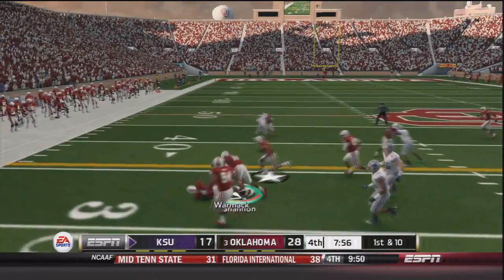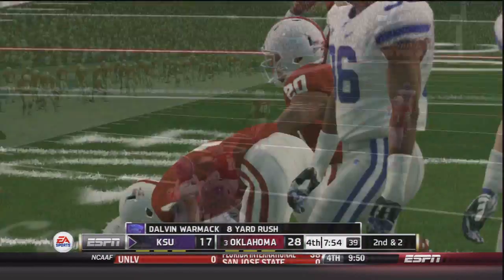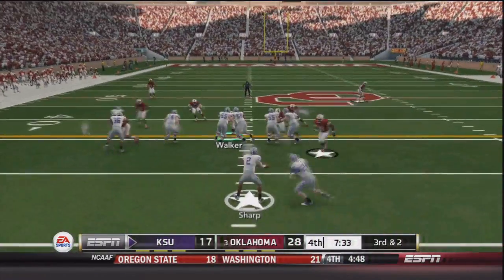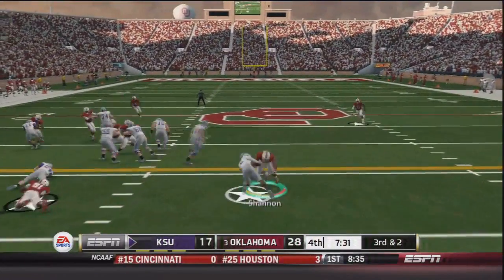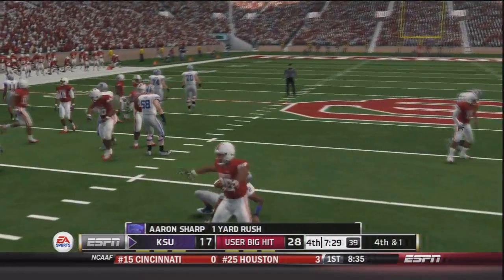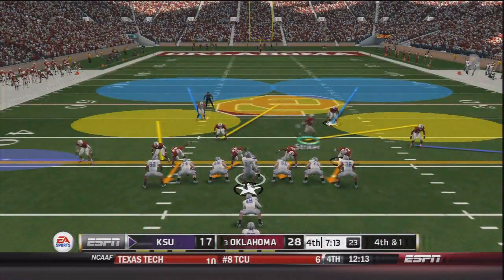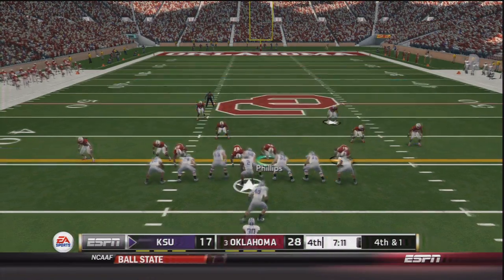They hand off to Warmack, and Warmack is brought down after an 8-yard gain on the play. Dalvin Warmack has 15 carries for 78 yards. On 3rd and 2, it's another read option, and this time he is brought down after a gain of 1. Frank Shannon back there on the play. So now they'll go for it on 4th and 1.